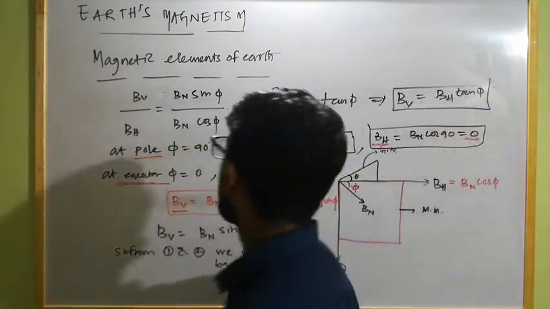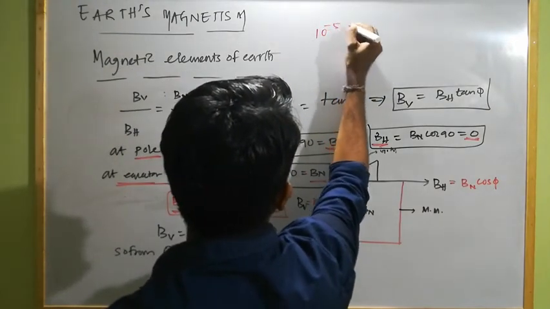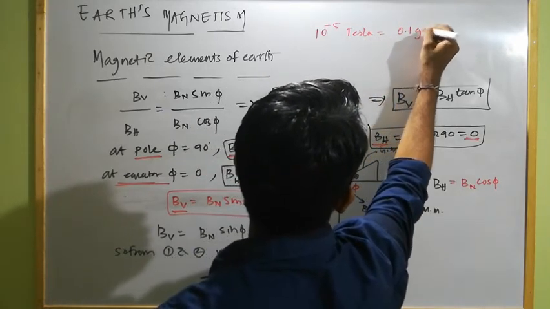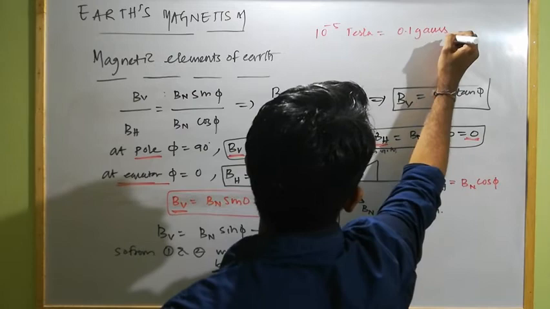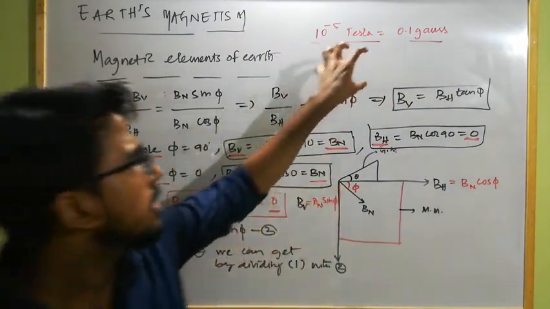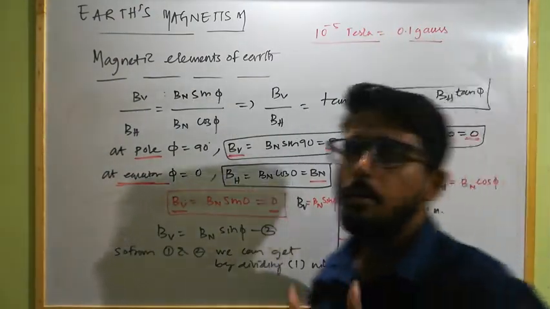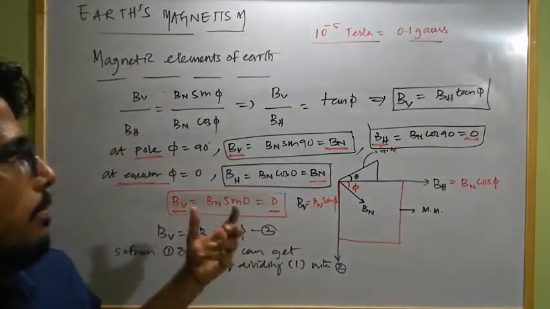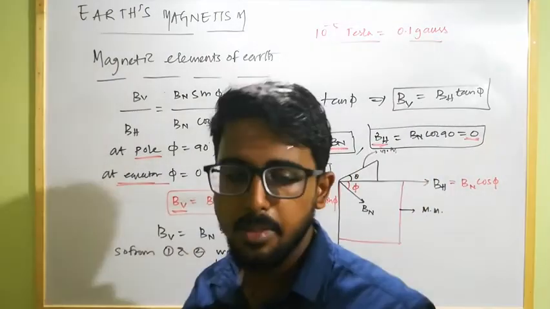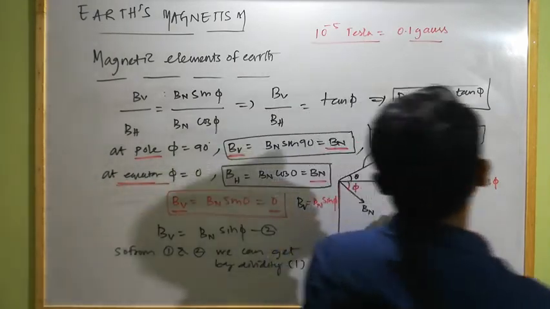And as Earth behaves as a magnet, it must have some magnetic strength, and the strength of the magnetic field produced by Earth is nearly about 10 to the power minus 5 Tesla, which is equal to 0.1 Gauss. It's a very small value, but nearly this much magnetic field strength is produced by our planet Earth. So this is all about the magnetic effect of Earth, how Earth behaves as a magnet, what the elements linked with Earth's magnetism are, and what the strength of Earth's magnet is.